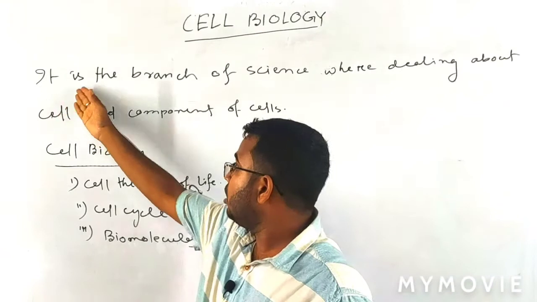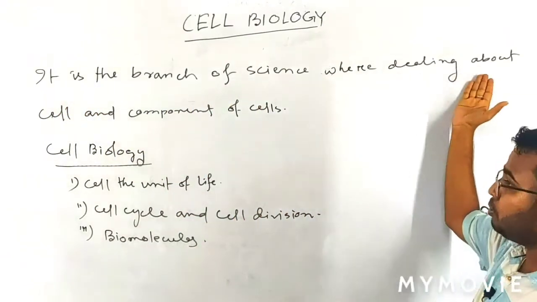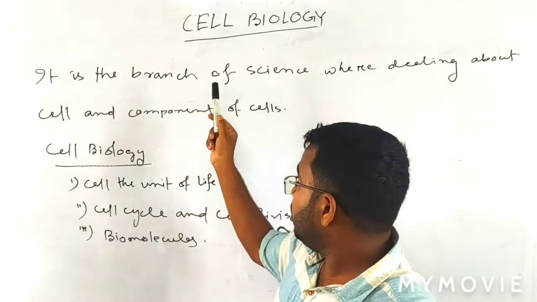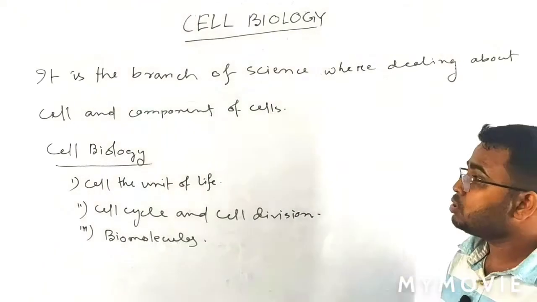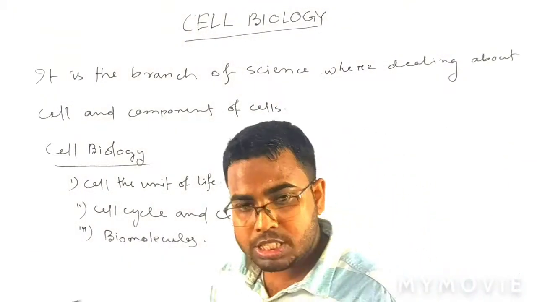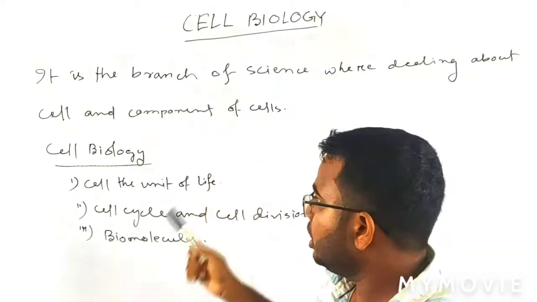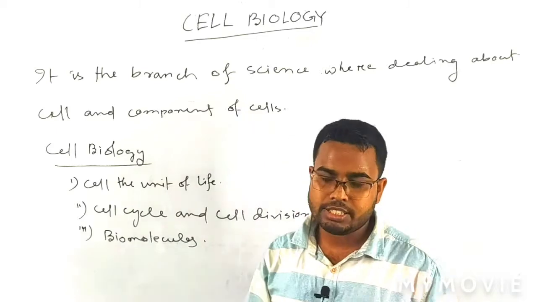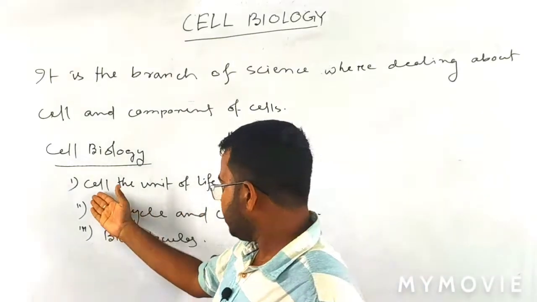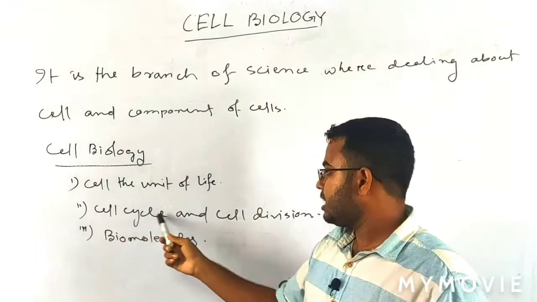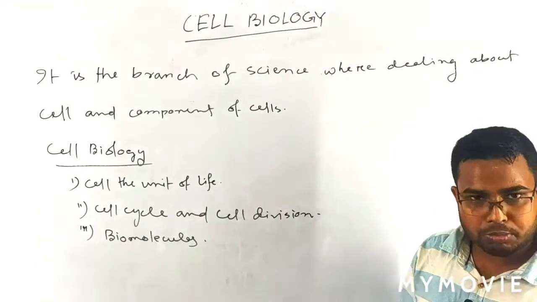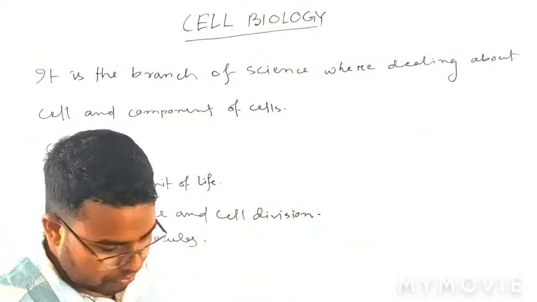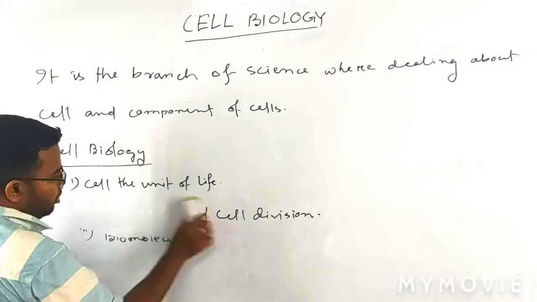It is the branch of science dealing with the cell and components of the cell. Science is a branch that discusses the cell, and that is the chapter we are going to study. This cell biology is divided into three chapters in our NCERT books. First is the cell, the unit of life. Second is cell cycle and cell division. Third is biomolecules. Today we will discuss them one by one. First, cell, the unit of life.